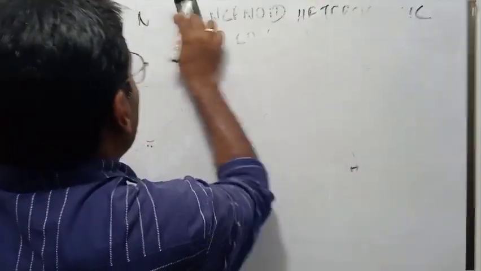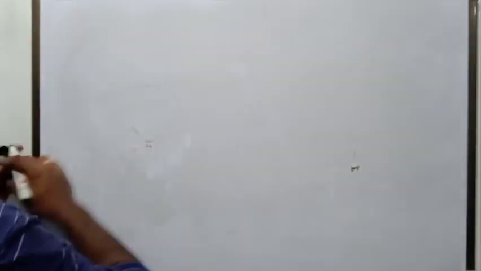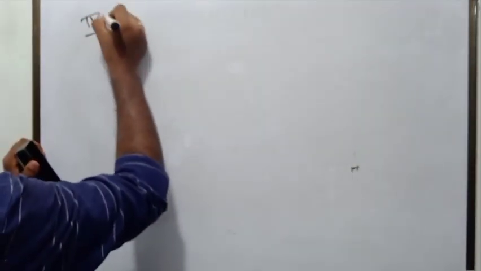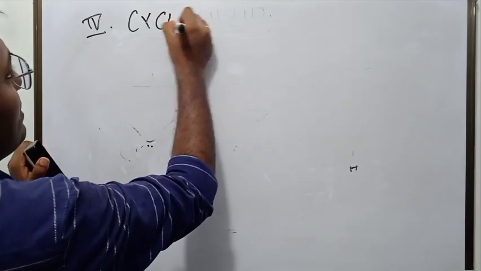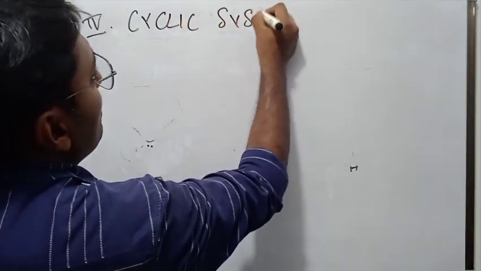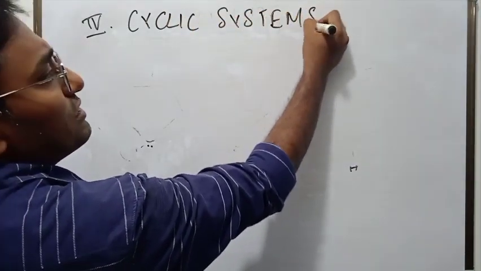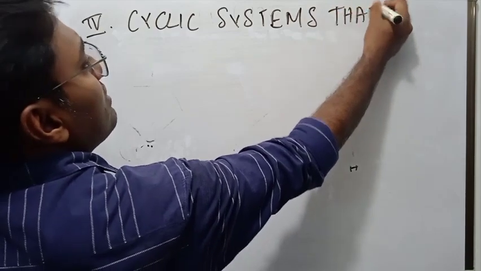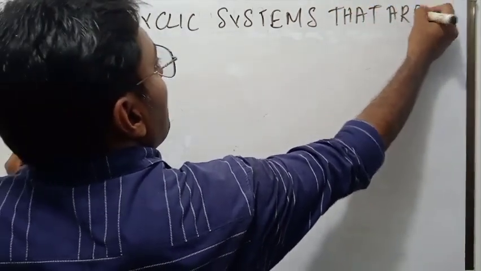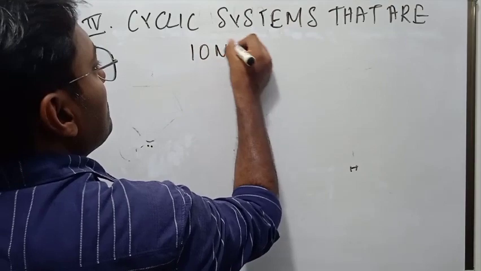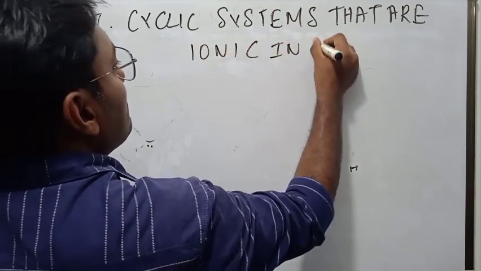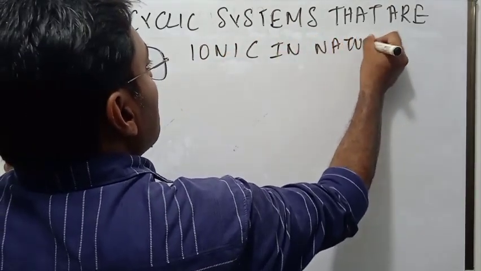Let us come to the fourth category. Category 4, cyclic systems that are ionic in nature. Now let us look at this.